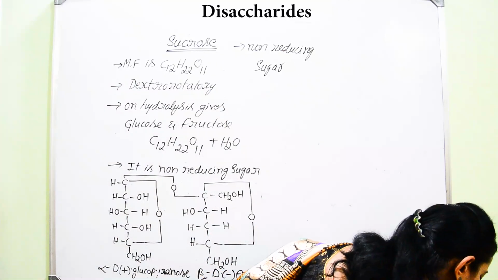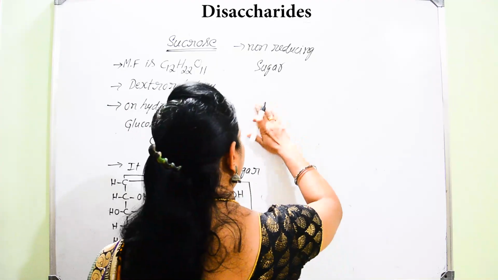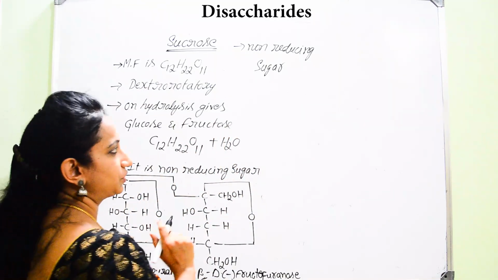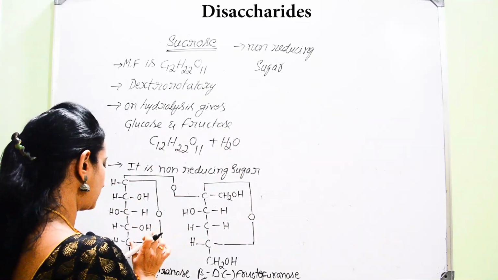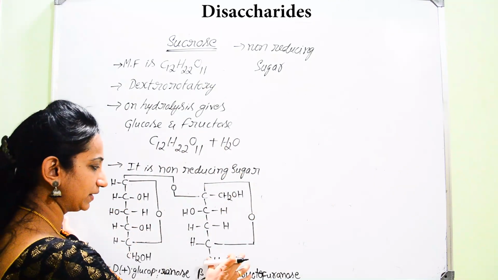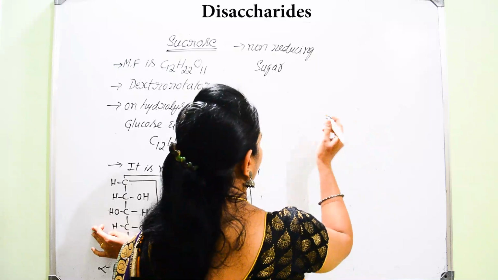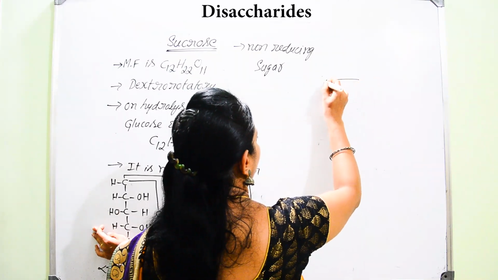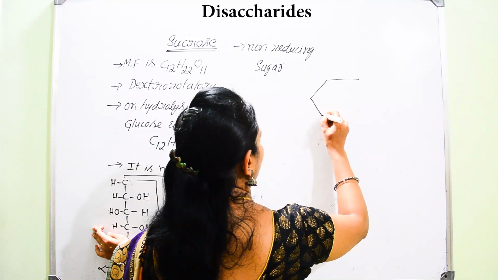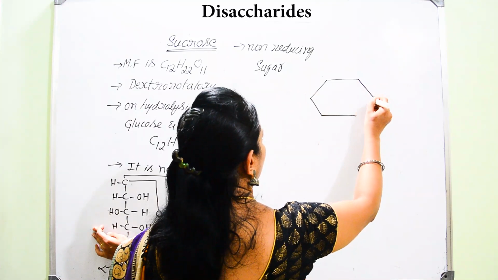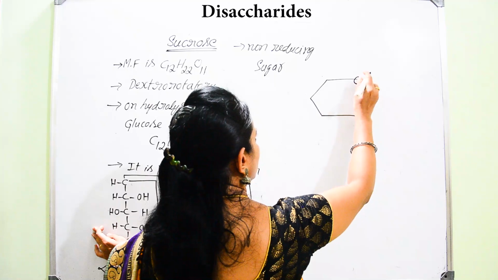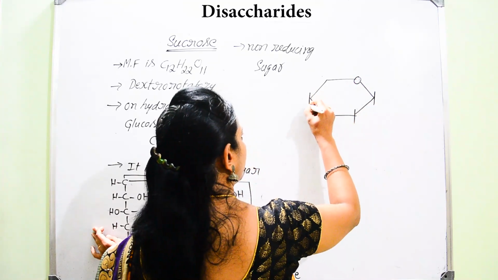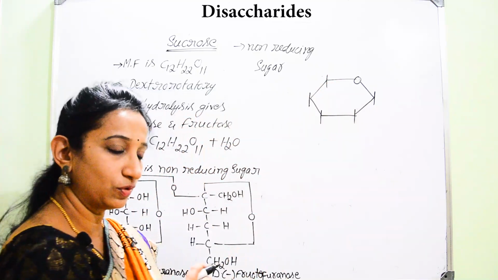You can write the Haworth structure very easily by considering these two pyranose and furanose structures. So this is the hexagonal ring of glucose and this is the pentagonal ring. Now let me first write the hexagonal ring, and here you should write the oxygen atom. Now you remember the same code that I told you before.